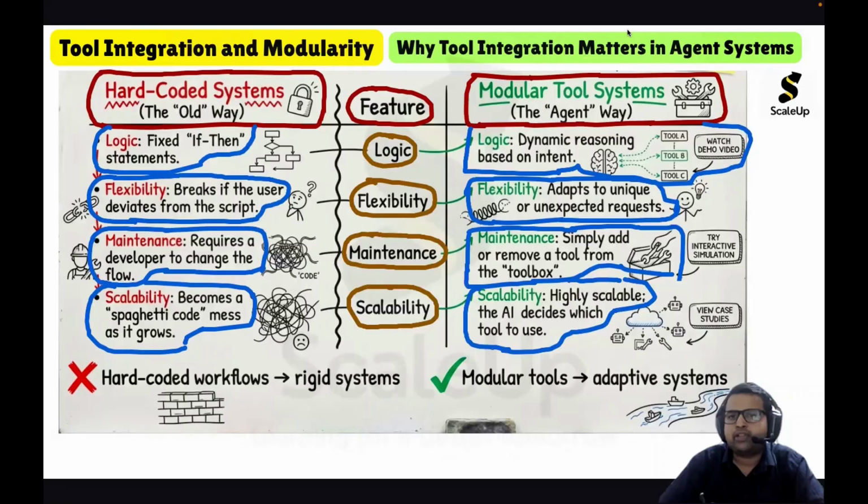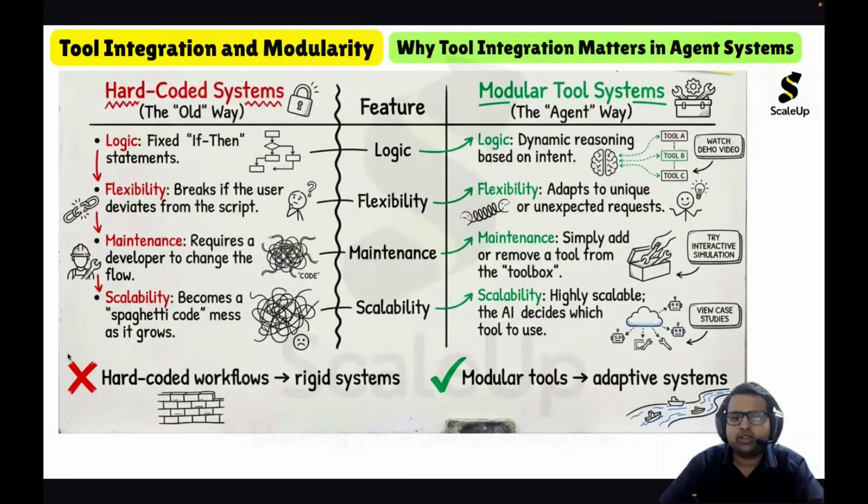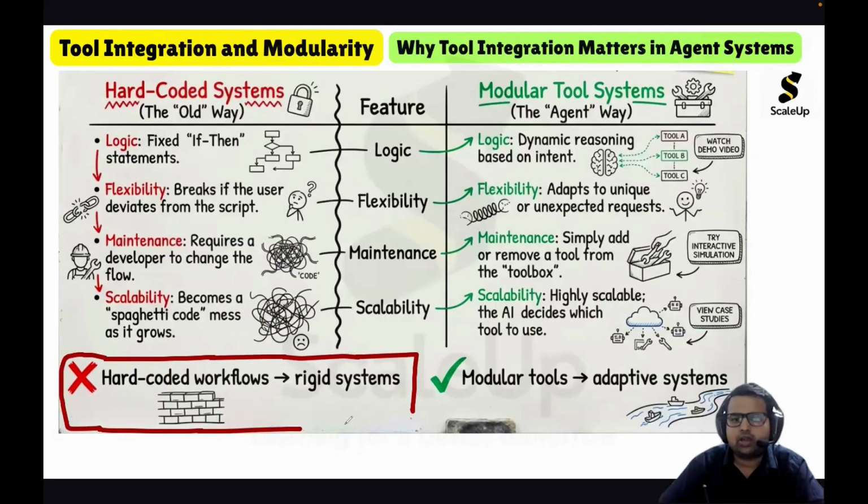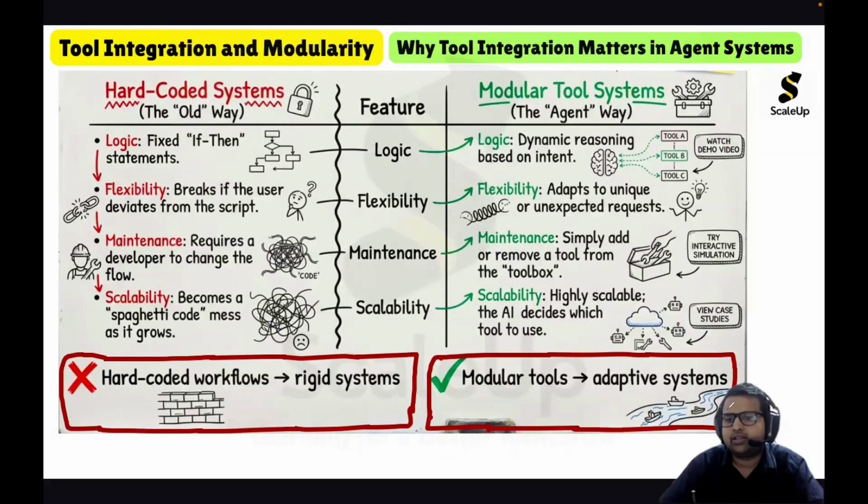So from all these discussions, it is very clear that hard-coded workflows, since they are based on fixed rules, are rigid systems. But modular tools are adaptive systems, because they are based on dynamic reasoning based on intent. Since the planning is done in real time, with no fixed rules, it is very flexible and adaptive. So modular tools are adaptive systems.